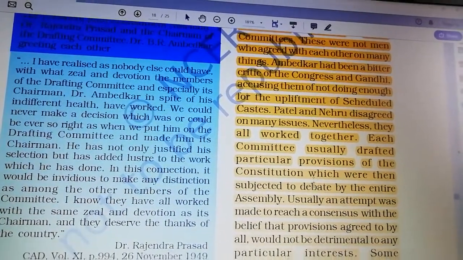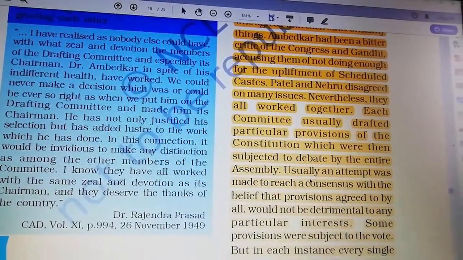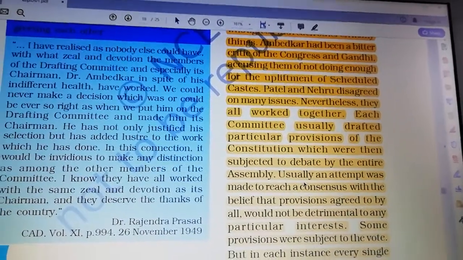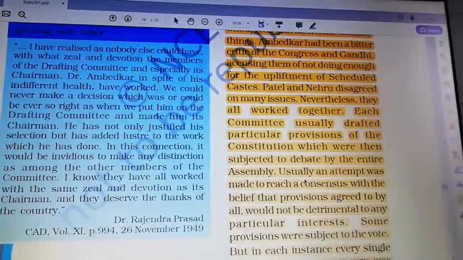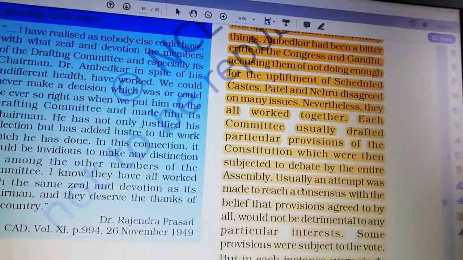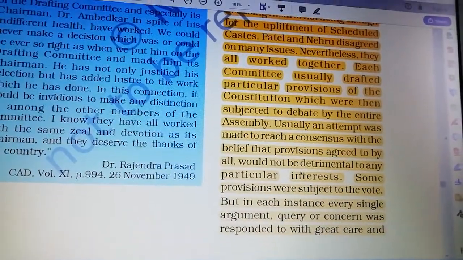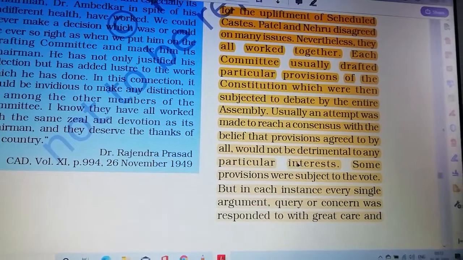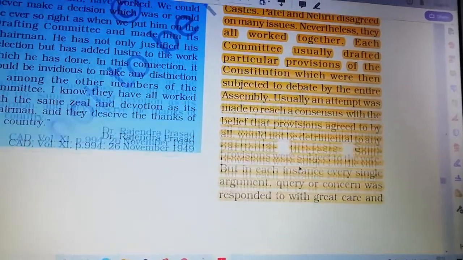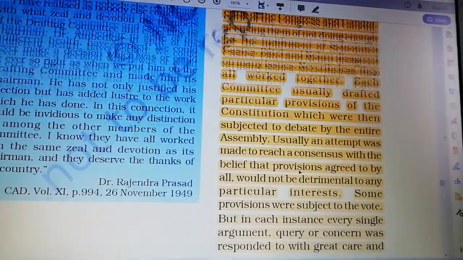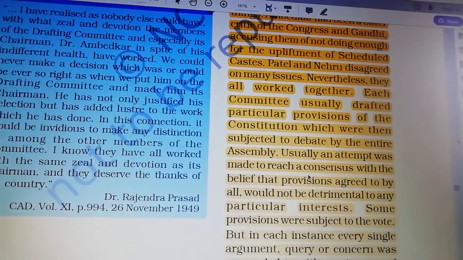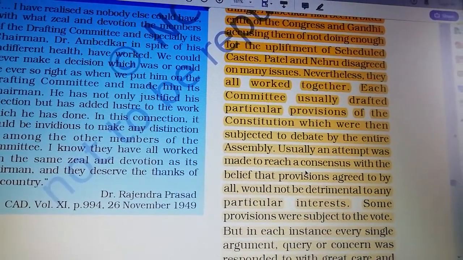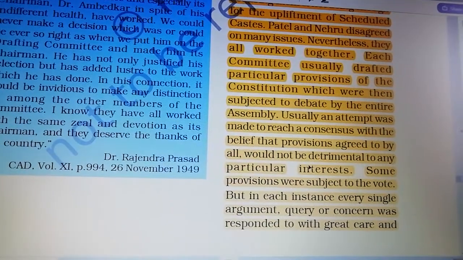That's why Ambedkar struggled a lot for the upliftment of scheduled caste. Even Gandhi also tried a lot for upliftment of scheduled caste. Patel and Nehru disagreed on many issues. Nevertheless, they all worked together. See, those people had so many disagreements, but still they prepared the constitution and they worked together.